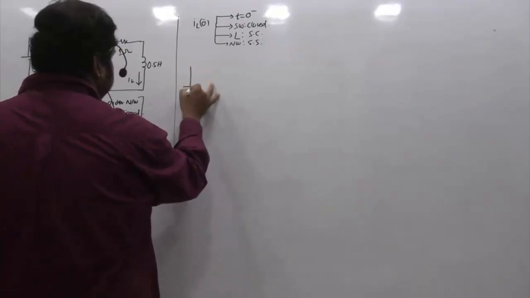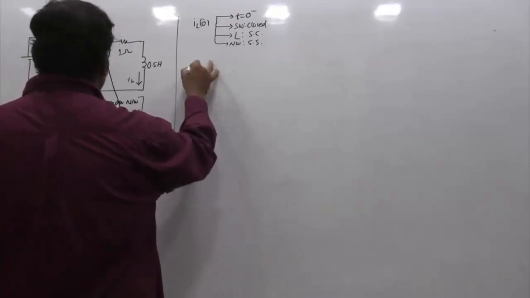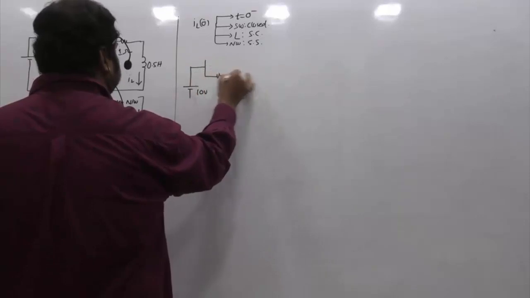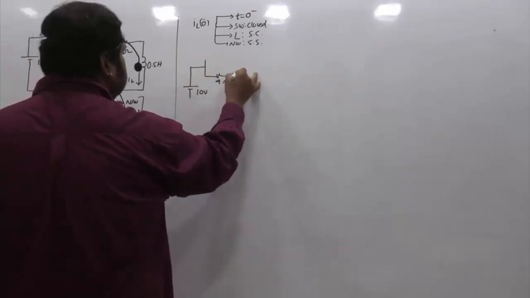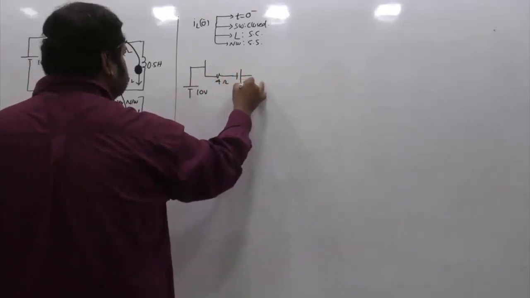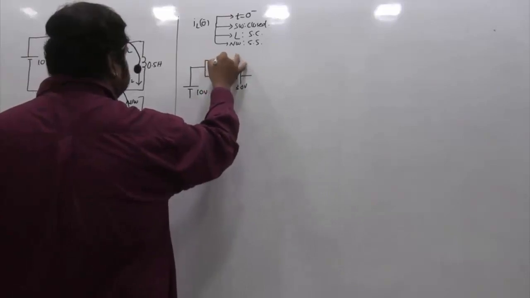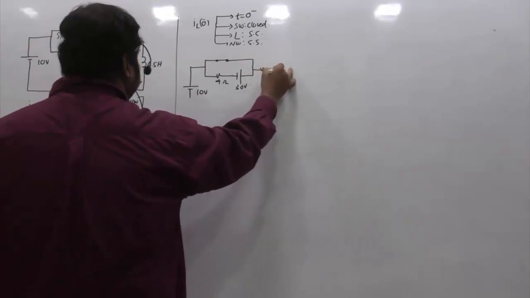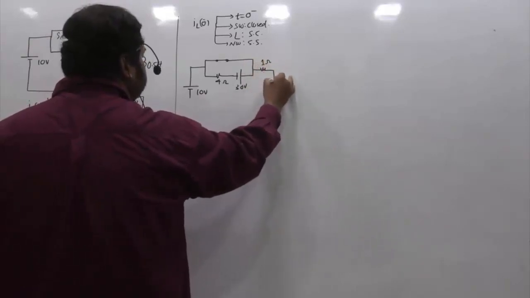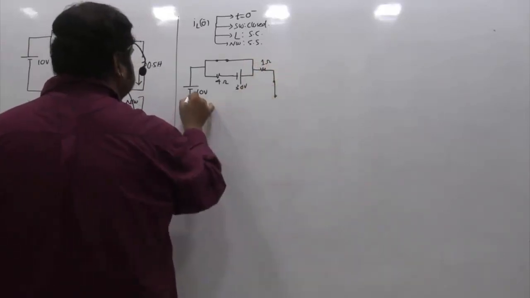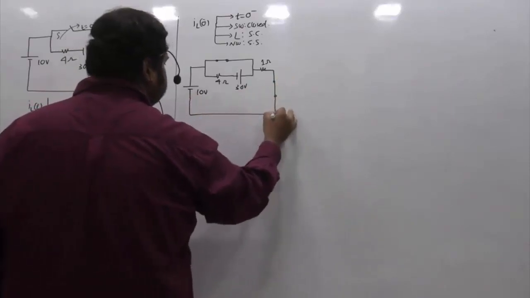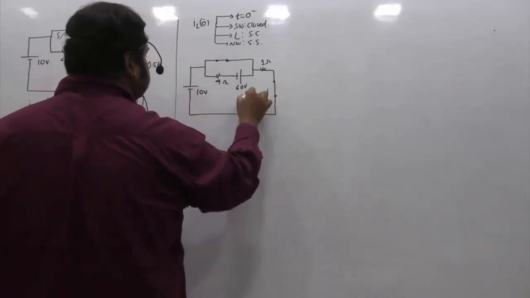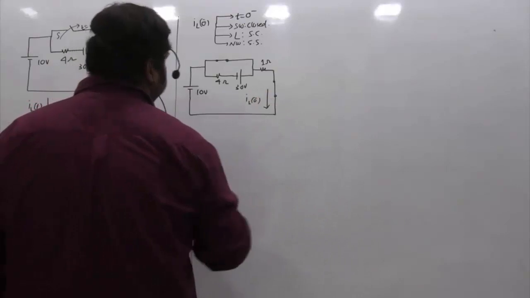So this will be something like this. This is your 10 volts, and this is your 4 ohms, and this is your 30 volts, and the switch is closed. I am drawing it like this, and then you have this 1 ohm, and this inductor is shorted. This is the scenario, and this is the current I mean by IL of 0 minus.